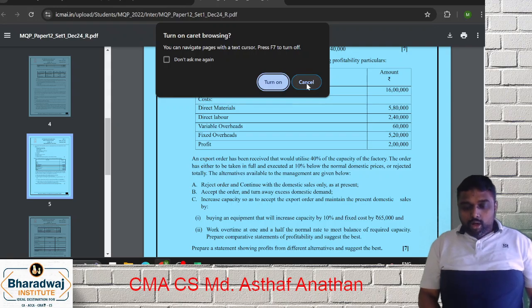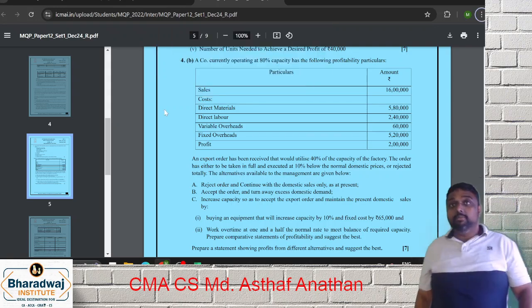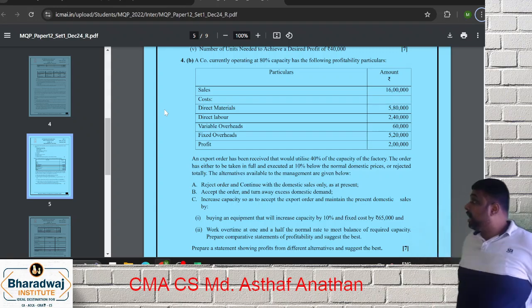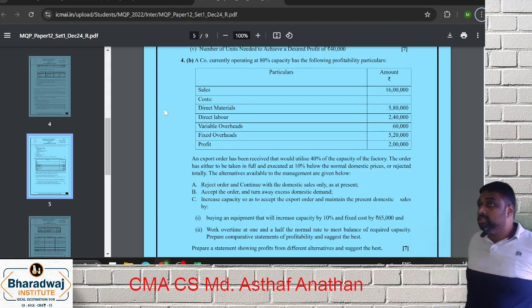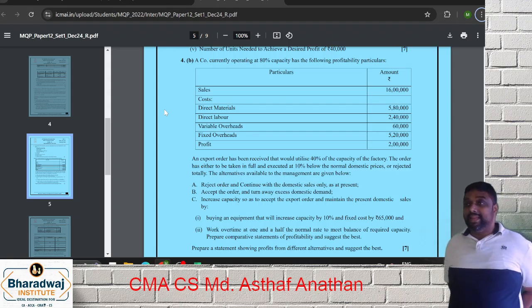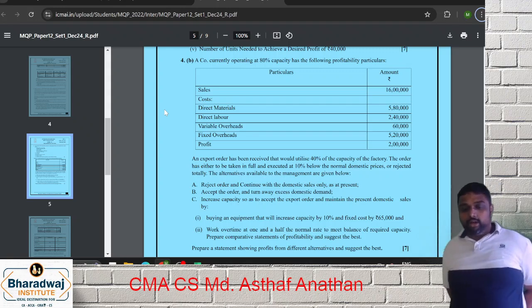Now we will do an additional question from MTP. This is a December 24 MTP question. A company is currently operating at 80% capacity. A similar question came for the June 23 exam also, so if you go through the June 23 question paper, you can find a similar question. Sales 60 lakh, material, labor, variable overhead, fixed overhead.